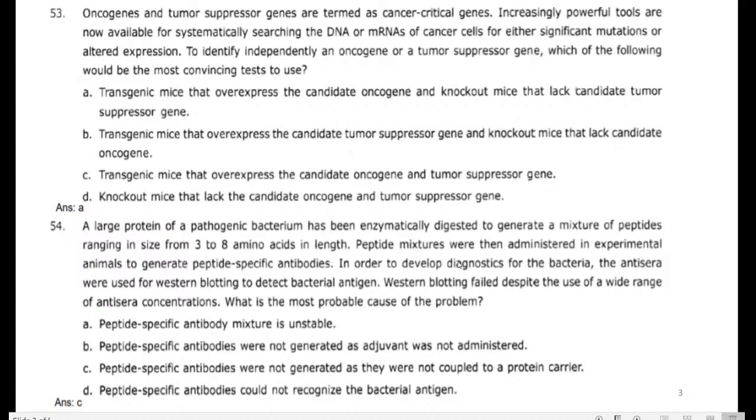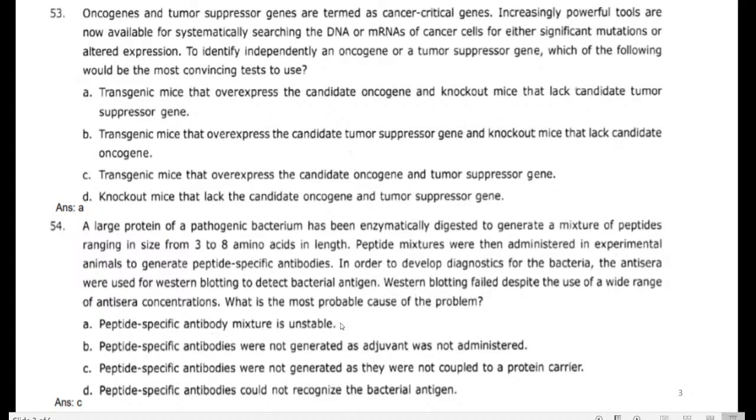After some time, the antisera are collected from that animal. That antisera is added in the Western blotting to detect the antigen. If the specific antigen is present, then we can get the antibody binding. But that Western blot showed a failed result.